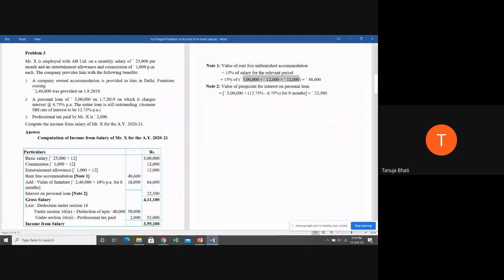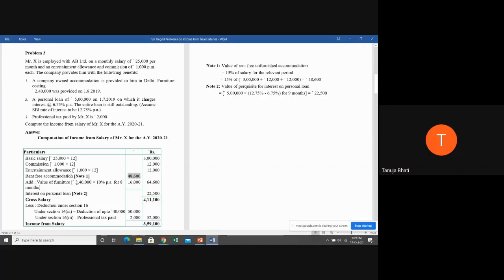Into 15%, we get 48,600. So this is the value of unfurnished accommodation, correct? Which we have taken here as 48,600. To that, we need to add the value of furniture. Since it is not specified that furniture is taken on lease, we assume it is owned by the company, because it is written here, company owned.